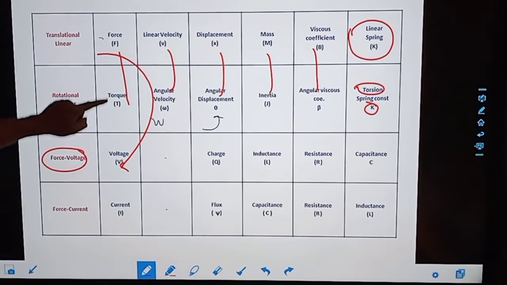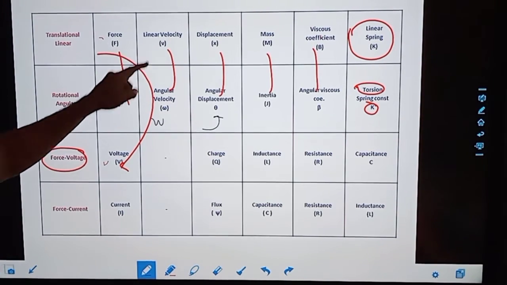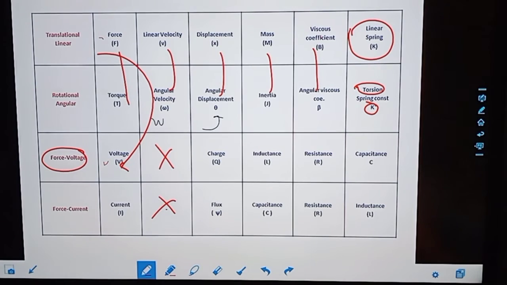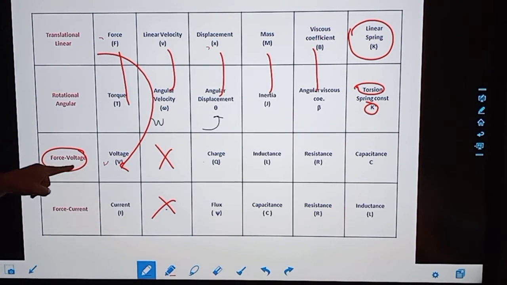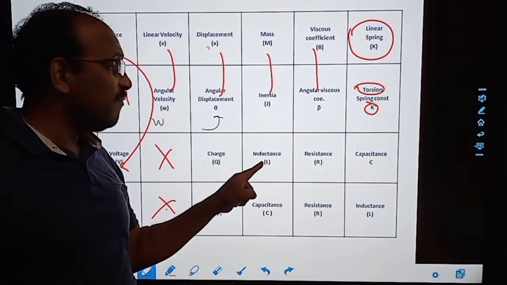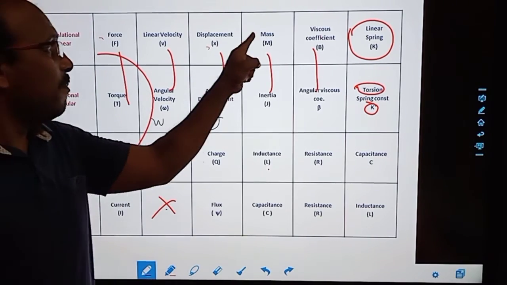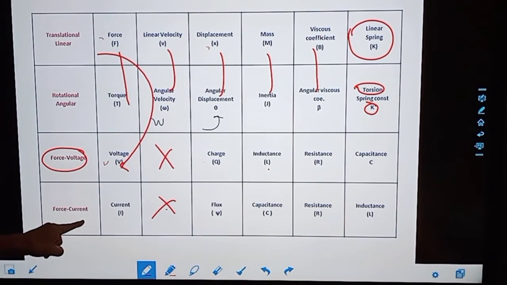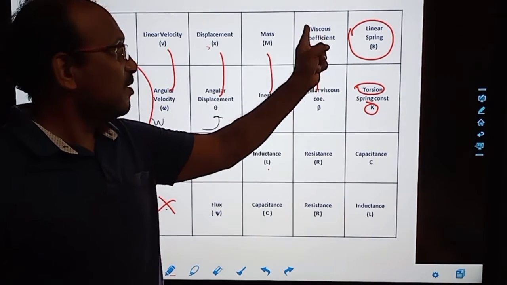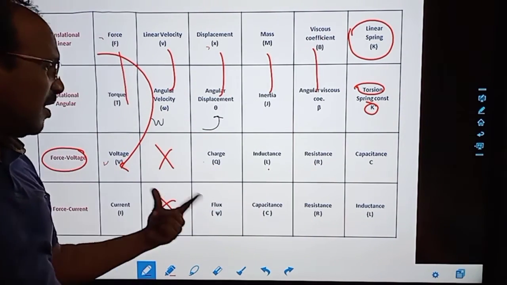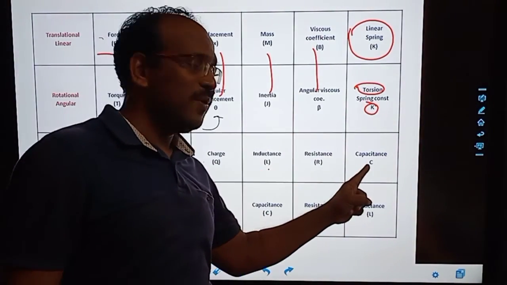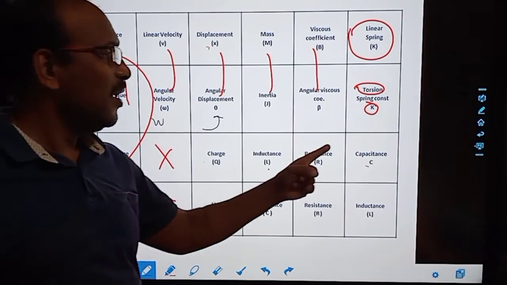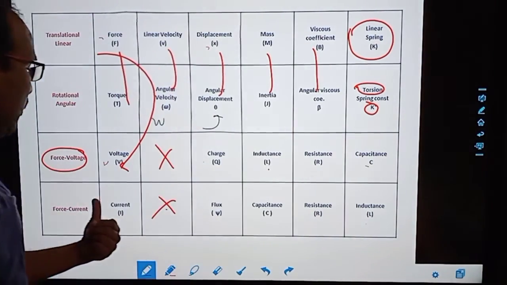Here force is presented with voltage. Displacement is presented with charge in the voltage analogy, and displacement is presented with flux in the current analogy. Mass is presented with inductance in the voltage analogy. Mass is presented with capacitance in the force or current analogy. Viscous friction is resistance, and resistance remains the same everywhere. The spring is presented with C in the voltage analogy, and the inductor behaves like a spring in the current analogy.